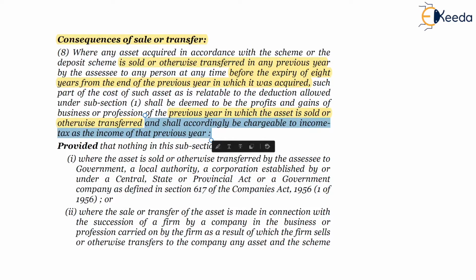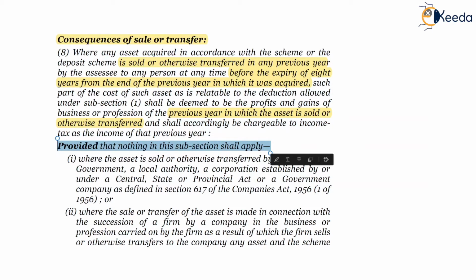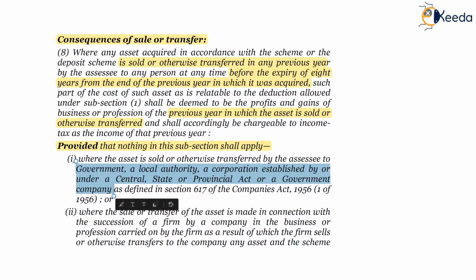The deduction claimed earlier under section 33AB will be deemed to be profit and gains and accordingly subject to tax, provided that nothing under this subsection shall apply if the asset is sold or otherwise transferred by the SSC to the government, a local authority, a corporation established under a central, state or provincial act, or a government company as defined under the Companies Act 1956. So for any asset transferred to government authorities, nothing will be taxable.